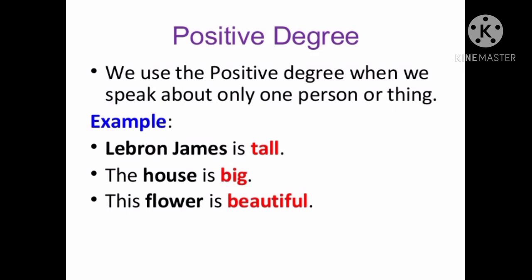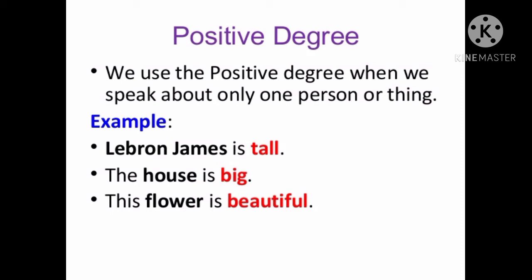First, we have to know about the positive degree. We use the positive degree when we speak about only one person or thing. For example, LeBron James is tall. The house is big. This flower is beautiful. So, the positive degree says about only one person.